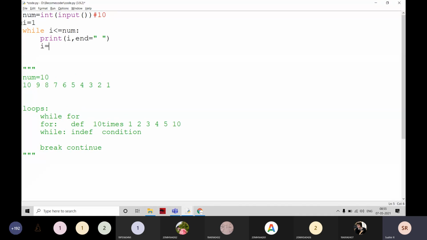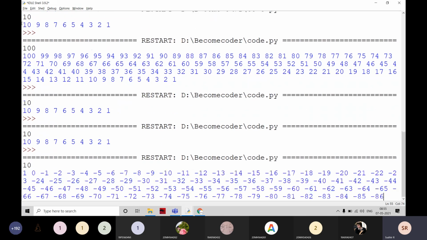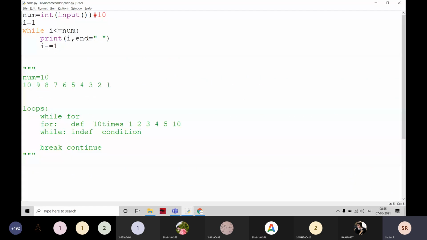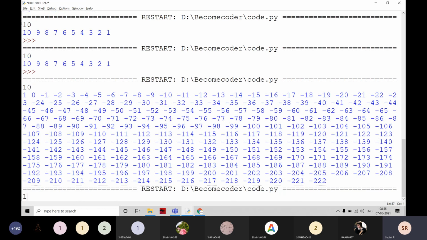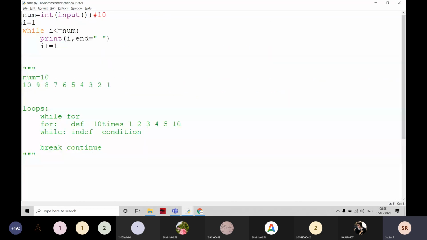I minus is equal to 1. Okay. Now for example, if I am going to execute it, I plus is equal to 1. If I give 10 here, it is going to print 1 to 10. Okay, no doubt about that.